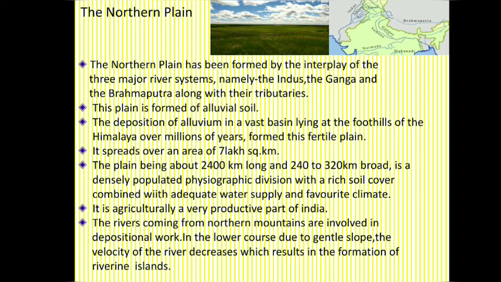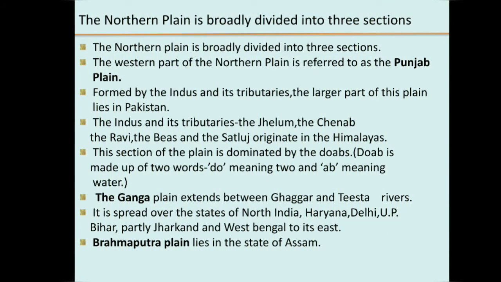The rivers coming from the northern mountains are involved in depositional work. In the lower course, due to gentle slope, the velocity of the river decreases, which results in the formation of riverine islands. The northern plain is broadly divided into three sections.